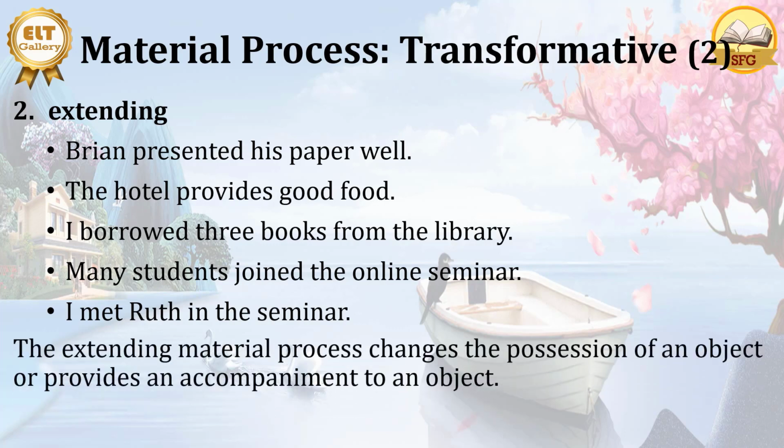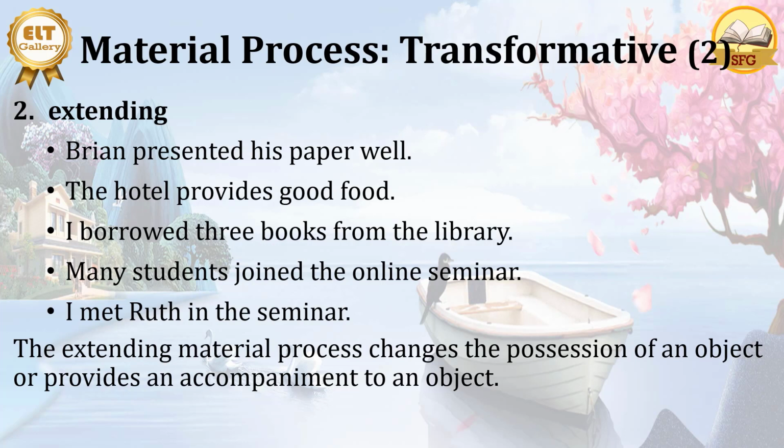So we can say that the extending transformative material process either expresses the change of possession, like in Brian presented his paper. The paper here now also belongs to the participants, or the participant has the paper. The good food here now belongs to the guests, I think. And then the 3 books now are in my possession. I possess the books here temporarily though.